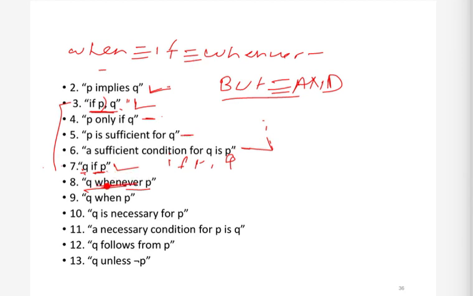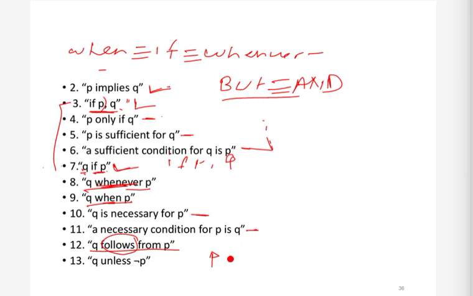We will see this shortly. Now the next, Q follows from P. Of course we know in English the meaning of follow. If I say Q follows from P, it means that Q is following P. So this statement also says the same thing.